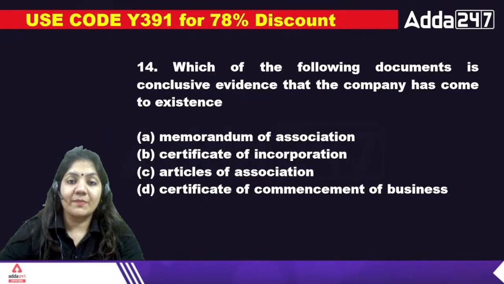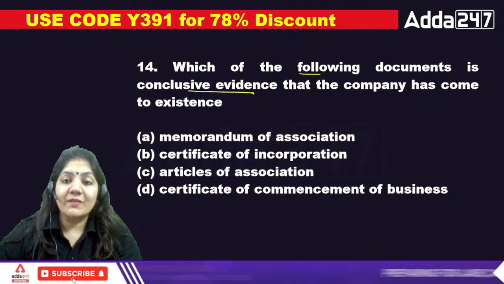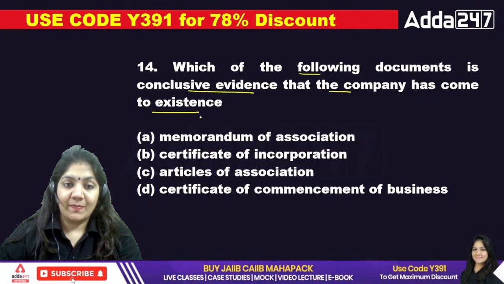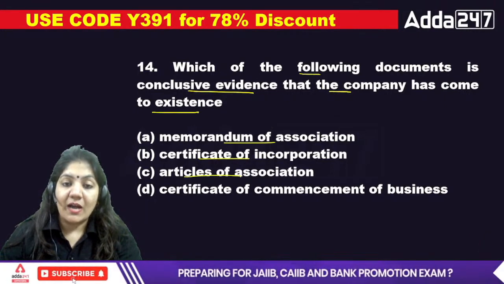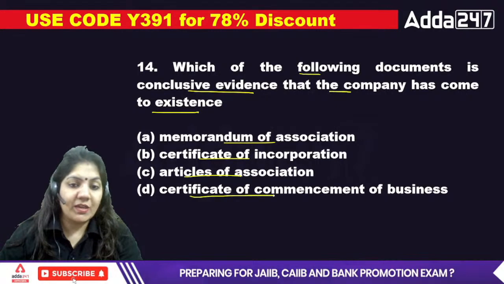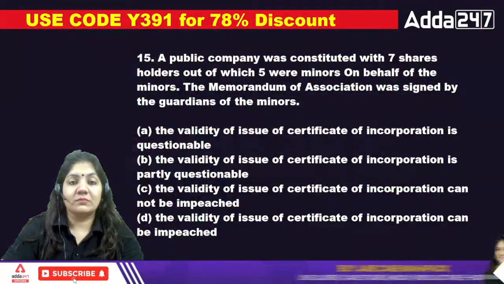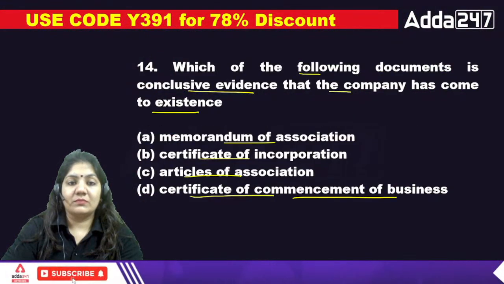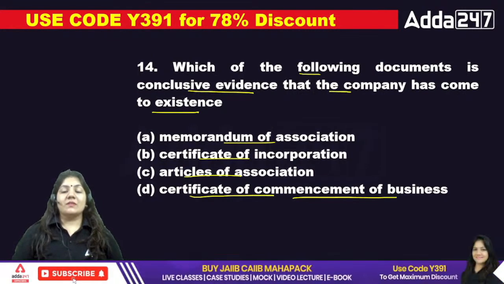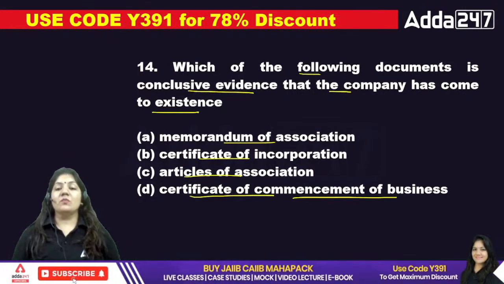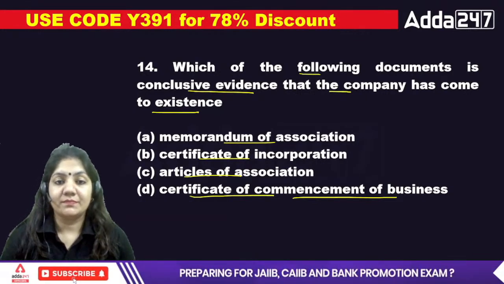Okay, next. Which of the following document is conclusive evidence that a company has existence? Memorandum of Association, Certificate of Incorporation, Article of Association, and Certificate of Commencement of Business. 14th one. Which of the following document is conclusive? Conclusive means no more evidence is required that the company has come into existence.